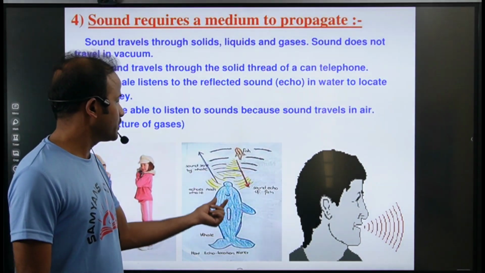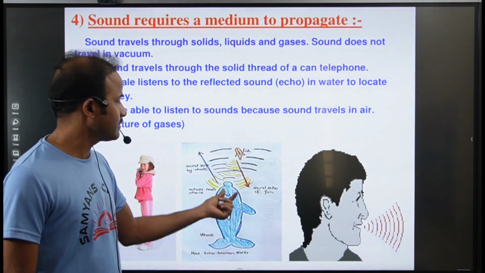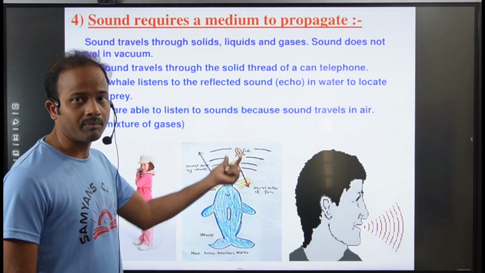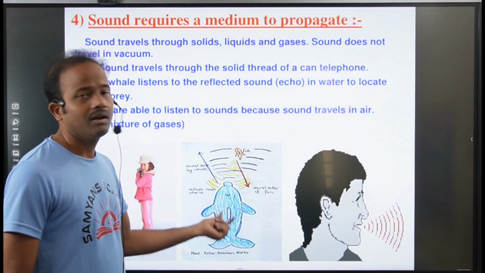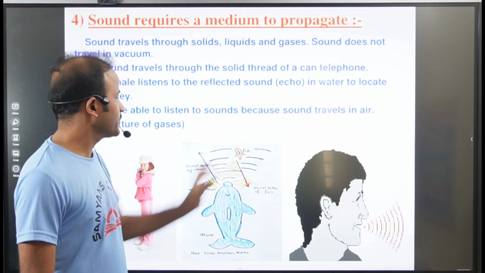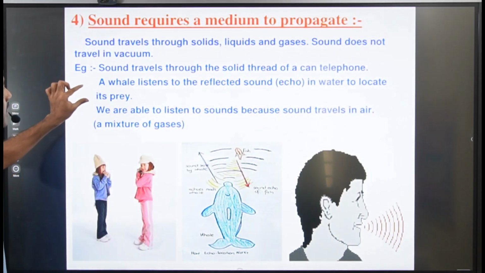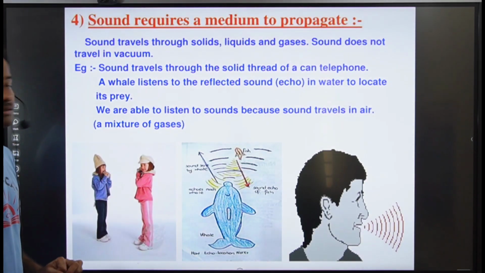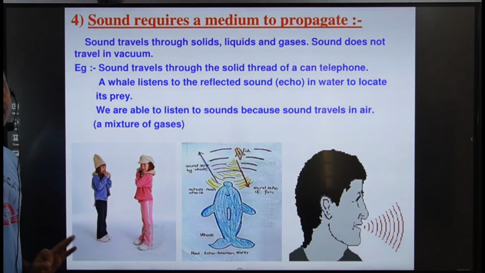When the whale produces ultrasonic sounds, they go to the prey and come back to the whale. Because of the reflection of the sound, it will catch the prey. Means what is happening here? A whale listens to the reflected sound in water to locate its prey.